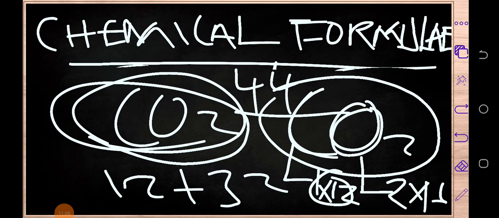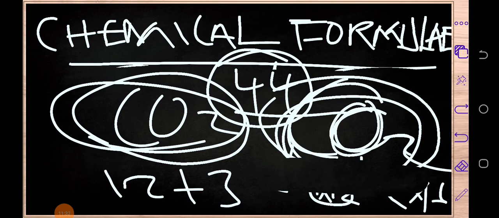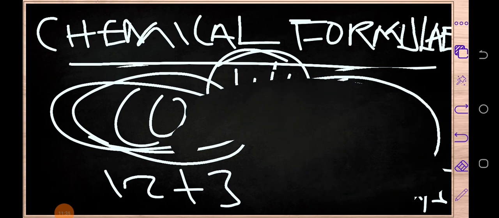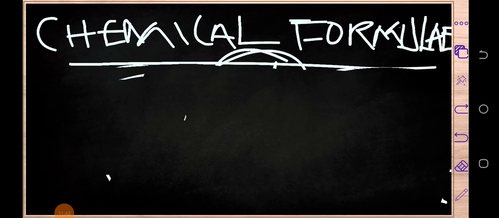So as you can see, to find this molecular mass, you need to know how to write these molecular formulas. Not only that, these chemical formulas help us to determine the chemical structure, as you can see with the chemical structure of carbon dioxide. Let me give you some examples as we go through this topic. That is basically what a chemical formula is.